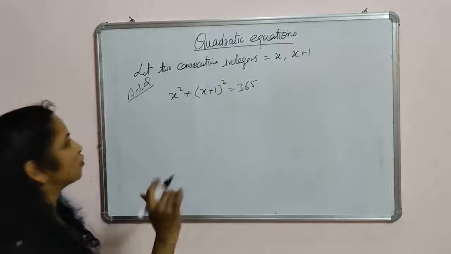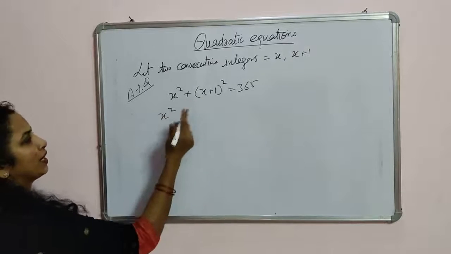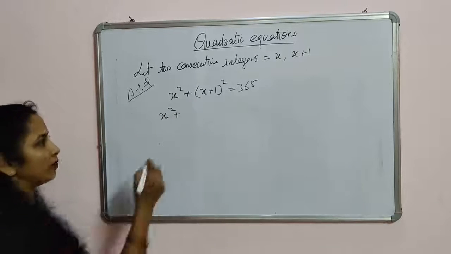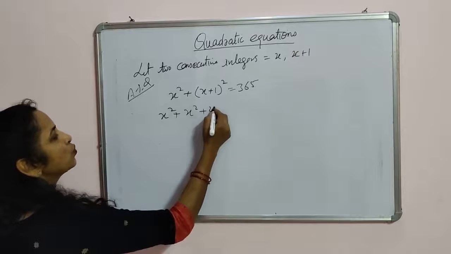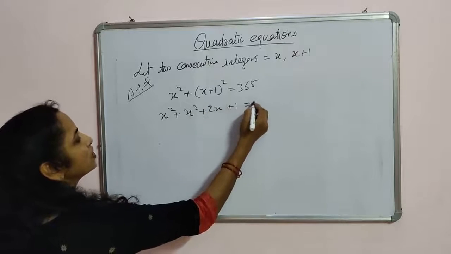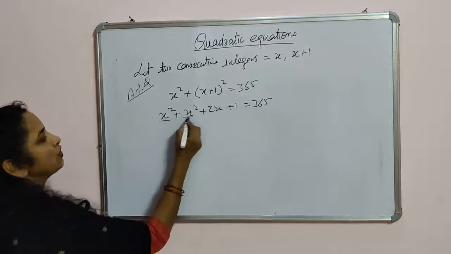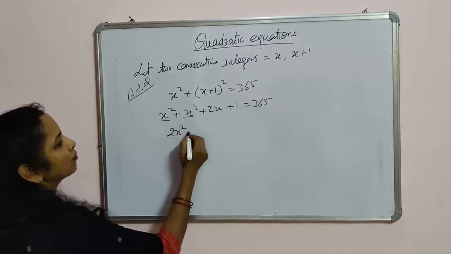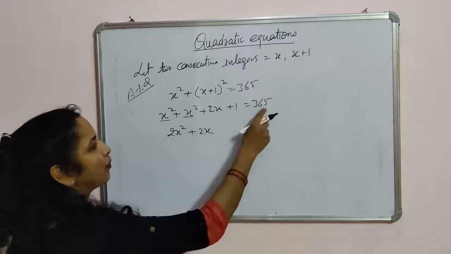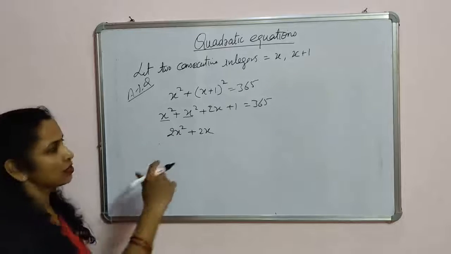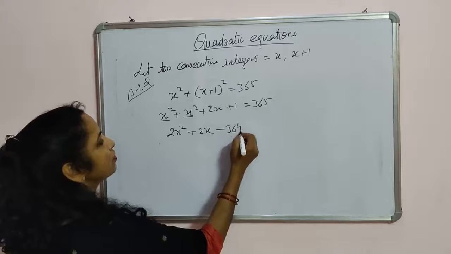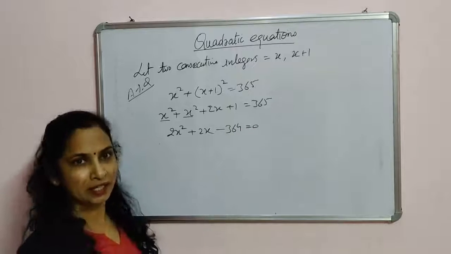Now we can simply solve it by opening the bracket: x plus 1 whole square will be x square plus 2x plus 1 is equal to 365. Following the quadratic equation, it will be 2x square plus 2x, and we bring this value towards the LHS, so it will be minus 364 after subtracting 1.